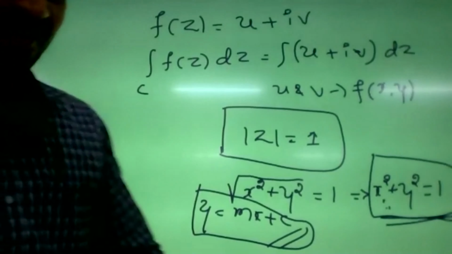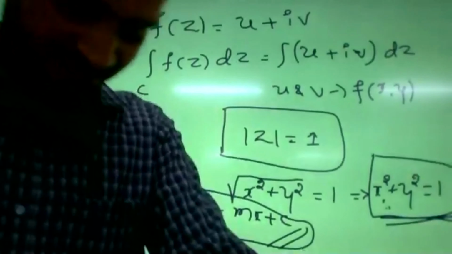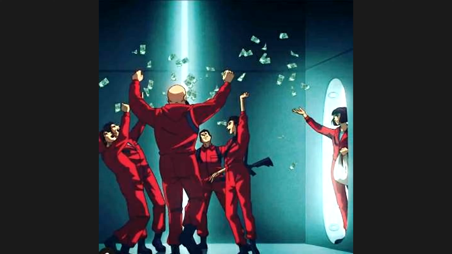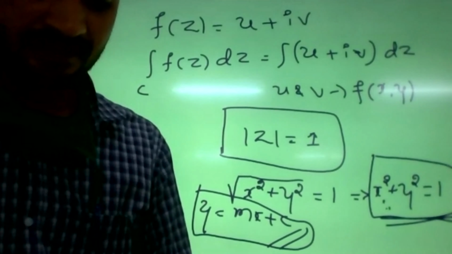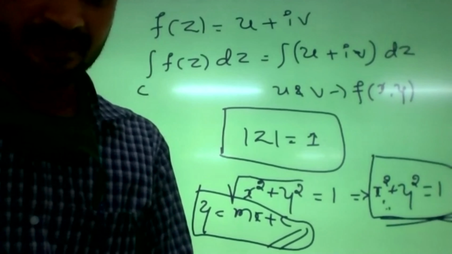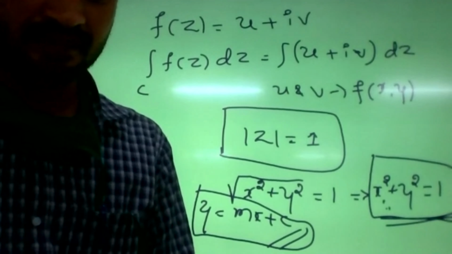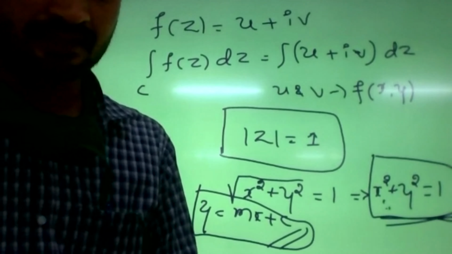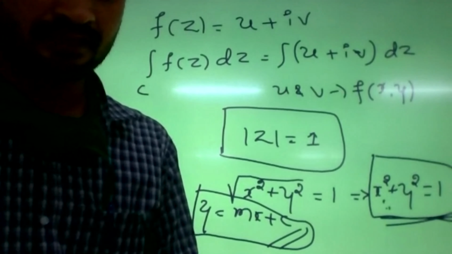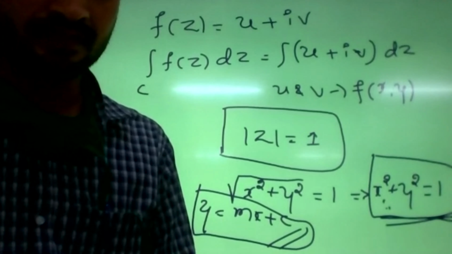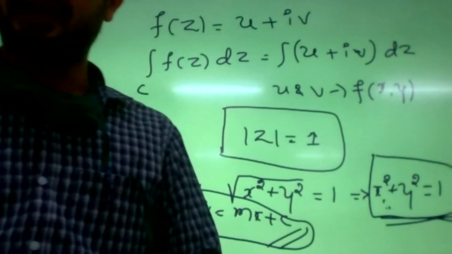What's the equation of a circle? Anybody?